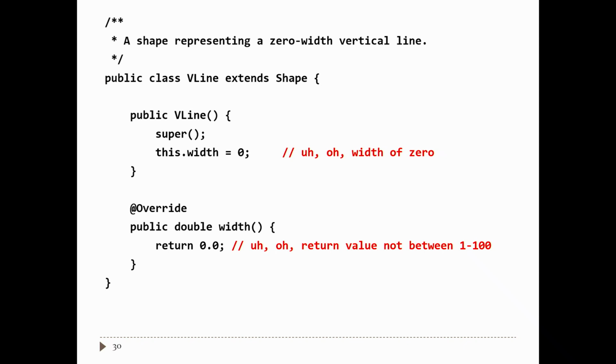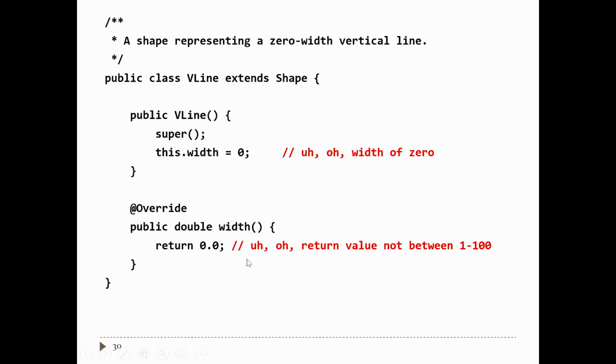It's easy to implement this class. It's like 5 lines of code. So make your vertical line class. It extends shape. Call the superclass constructor on the first line of your constructor. Set the width to 0 because that's the width of a vertical line. What does the width method return? Well, it returns 0. And that's a problem. The return value is not between 1 and 100 here. That's a problem because you've broken one of the class invariants that you inherited from shape.